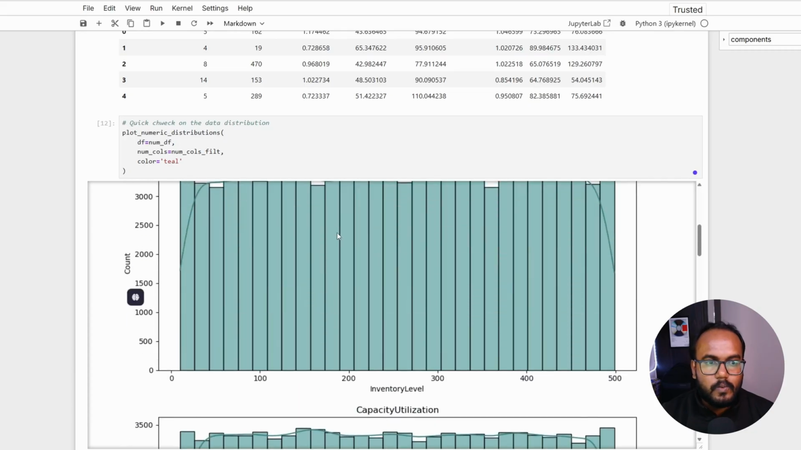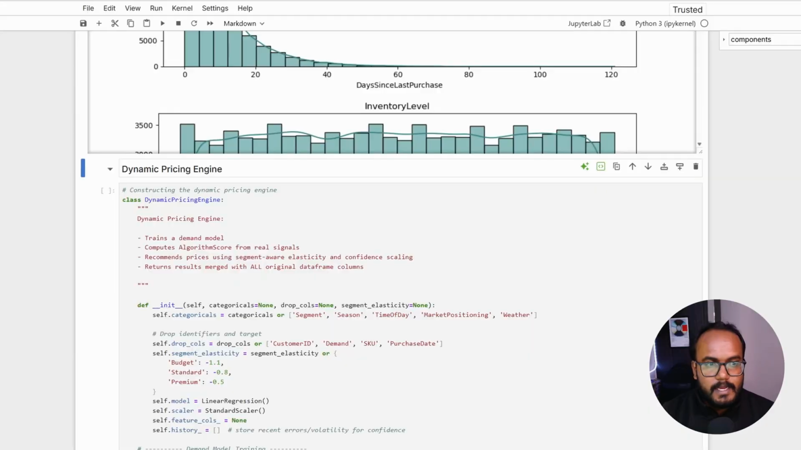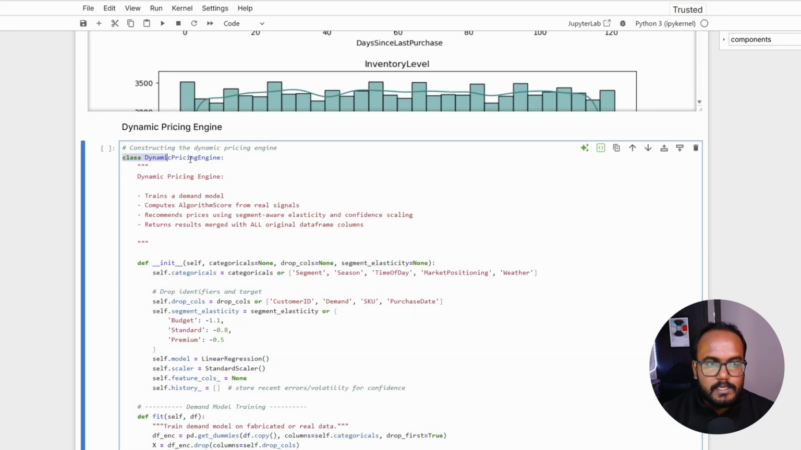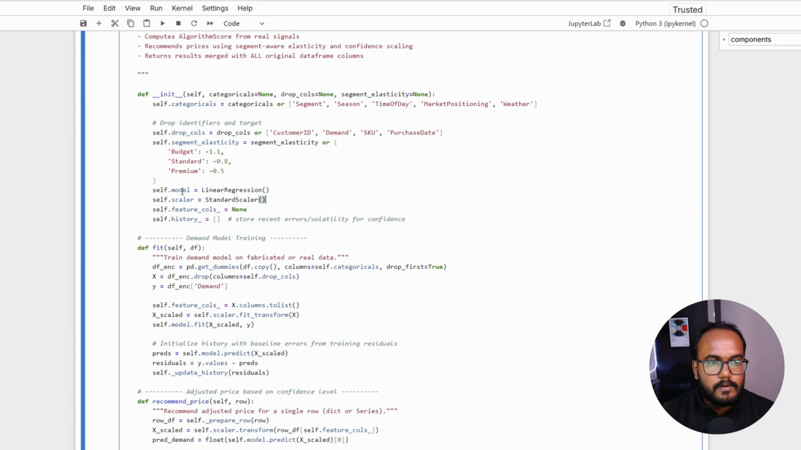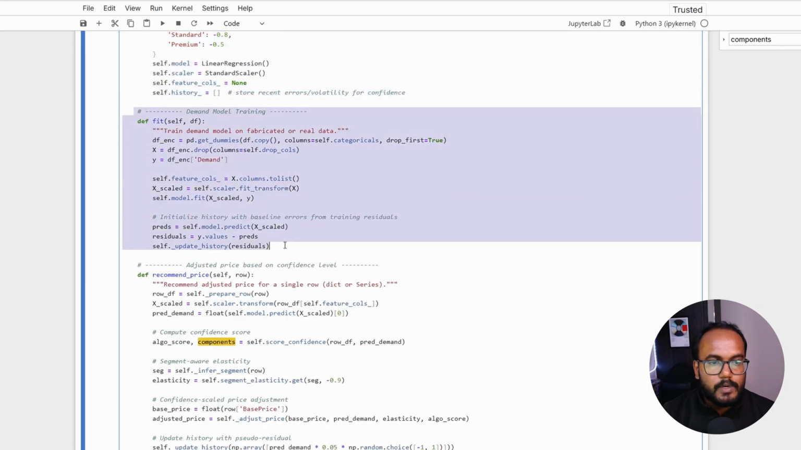Let's try to understand how the engine actually works. Coming to the dynamic pricing engine, this is a very important module. Here I'll be using a class object, defining all my internal functionalities and calling them whenever I need. Here the basic declaration will happen for these operations, something like segment elasticity. Whenever I call upon this one, it will directly go and create 3 different buckets for the data. And if I say model, it will directly import the linear regression model from the library, and the rest of the things. Coming to the demand model training, here the model training and predictions will happen.